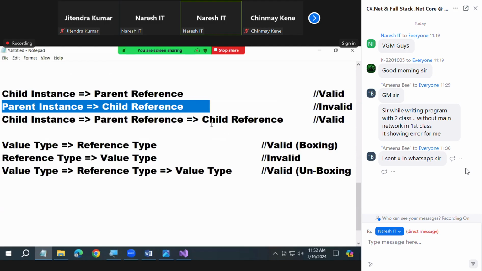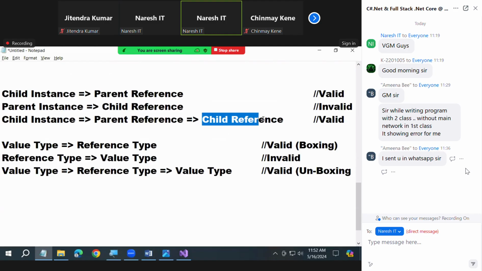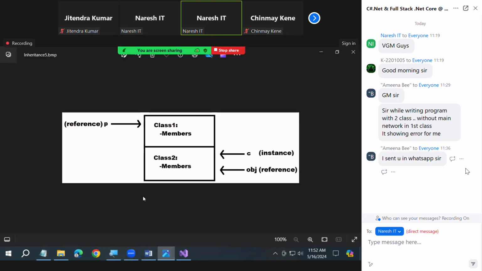Third point, we can create a child class reference by using parent class reference that is created by child to parent, back to child again. Where you started, you're ending there only now. No confusions in this context. Am I clear?